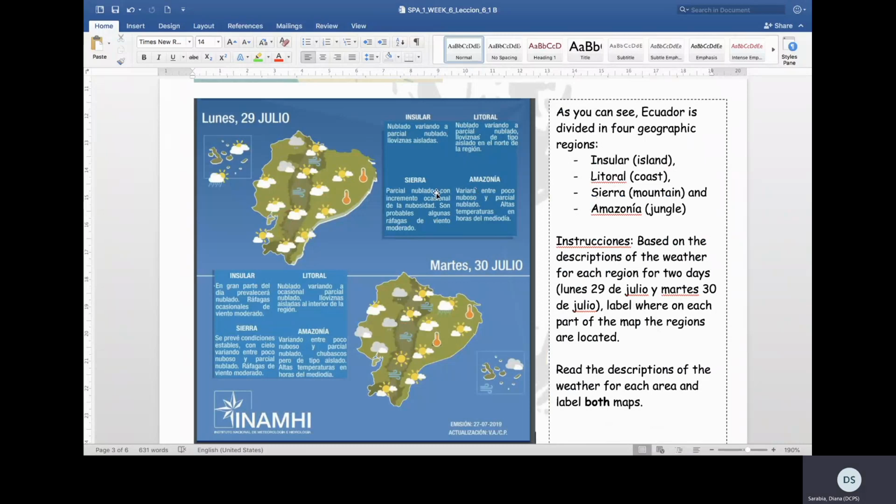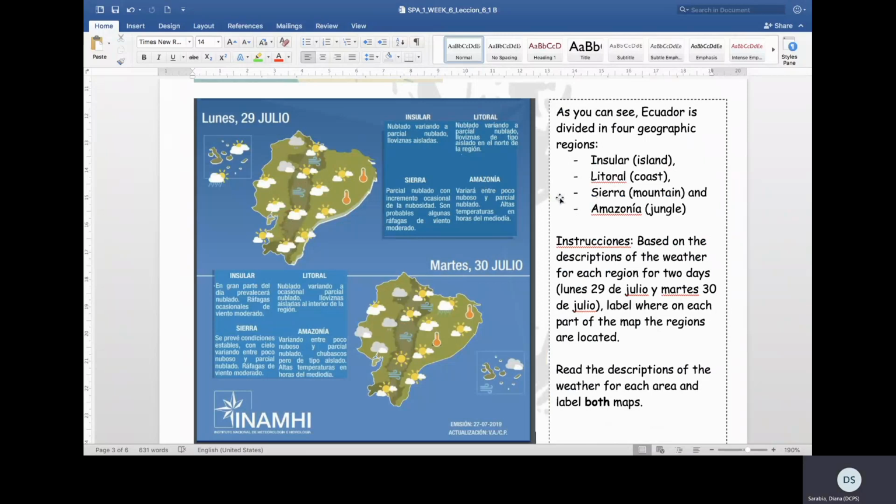So based on the description of the weather for insular, sierra, litoral, and Amazonía, determine where in this map is insular, litoral, sierra, and Amazonía. And do the same for this one.